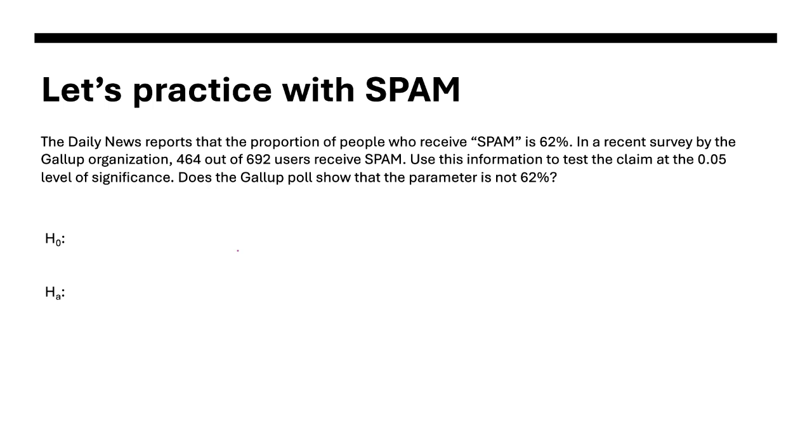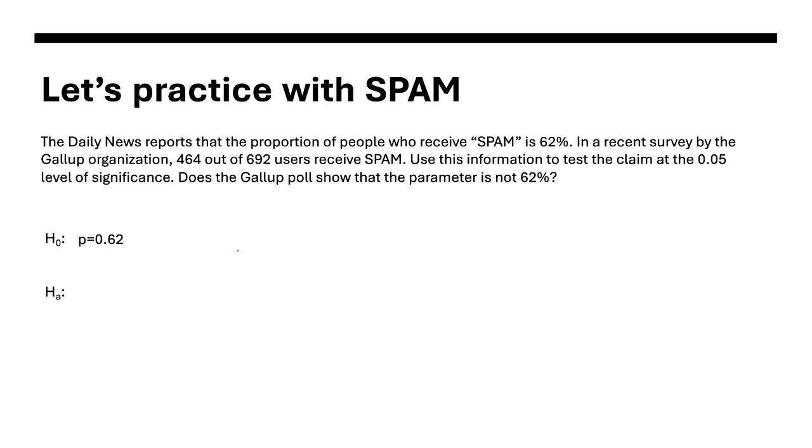Use this information to test the claim at the 0.05 level of significance. Does the Gallup poll show that the parameter is not 62%? So it's not a question of whether it's less than or greater than. It's just saying, is it 62% or isn't it?